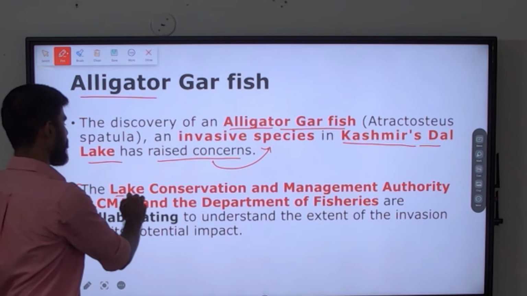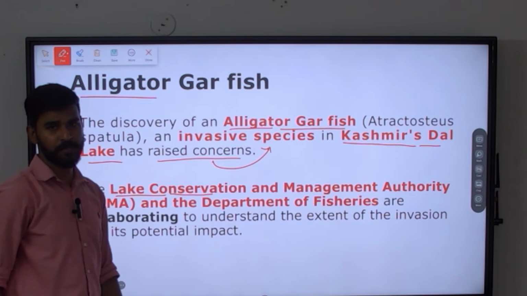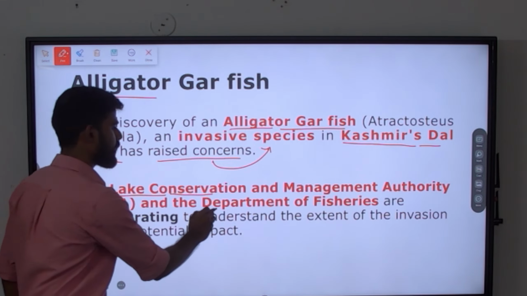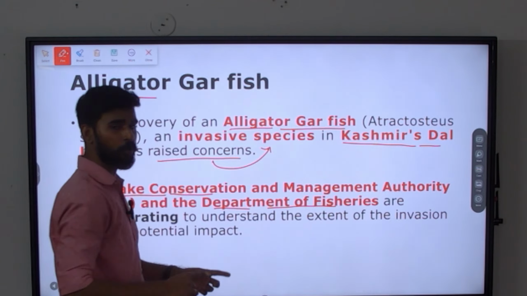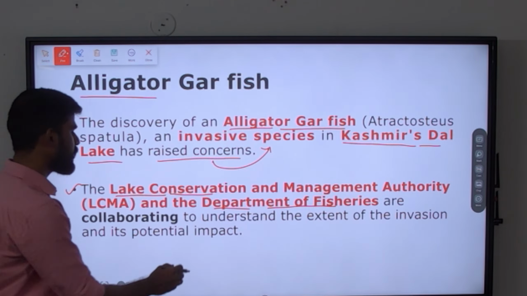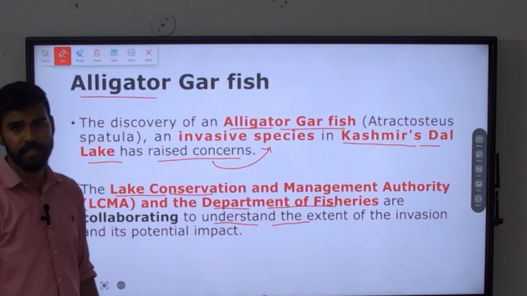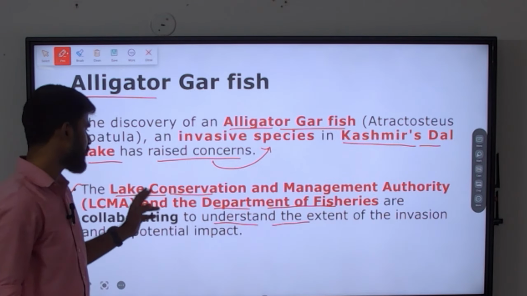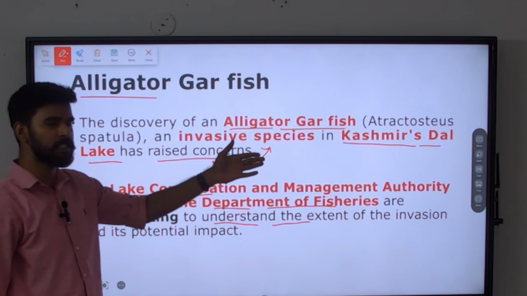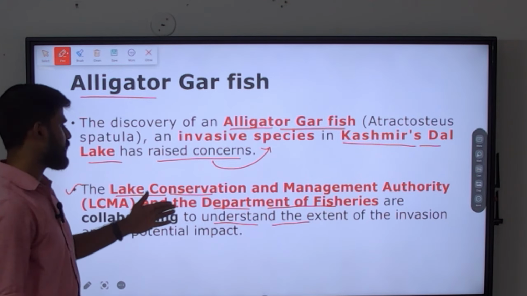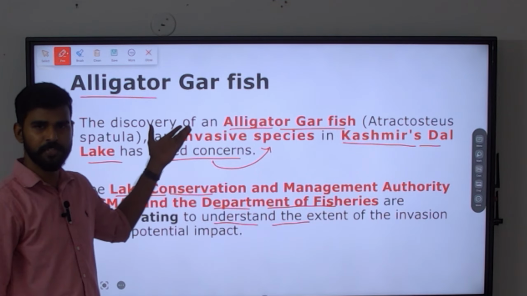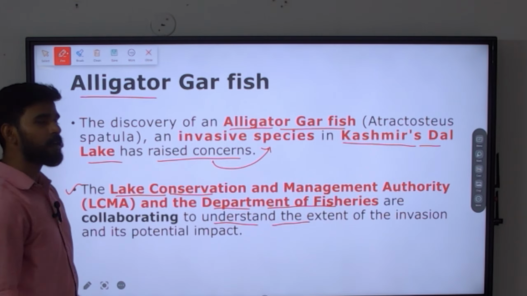Next is Lake Conservation and Management Authority along with the Department of Fisheries. They both are collaborating to find what? To understand the extent of the invasion and its potential impact. These two bodies, that is Lake Conservation Authority, because it is in Dal Lake of Kashmir, and then the Department of Fisheries, a fish is involved. Okay, they both are collaborating.